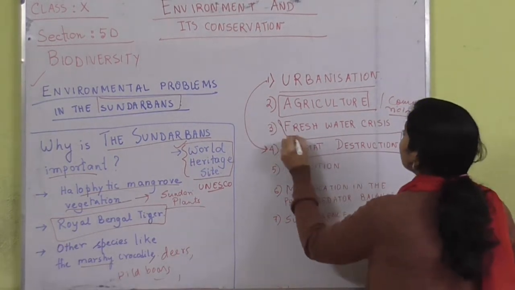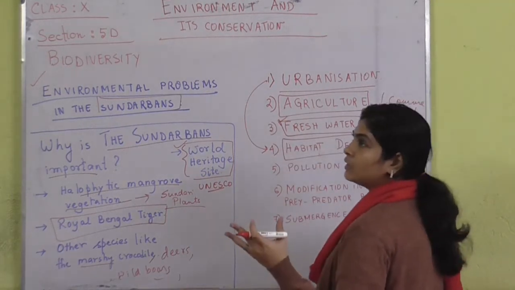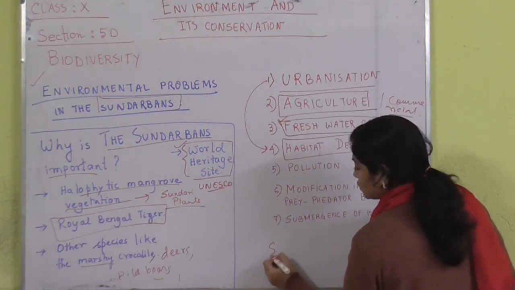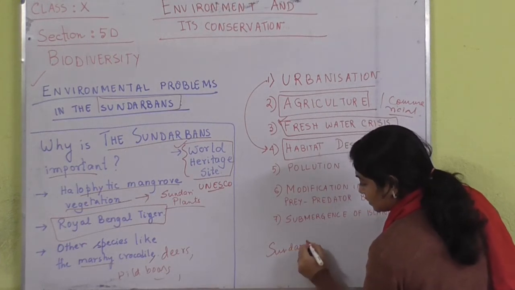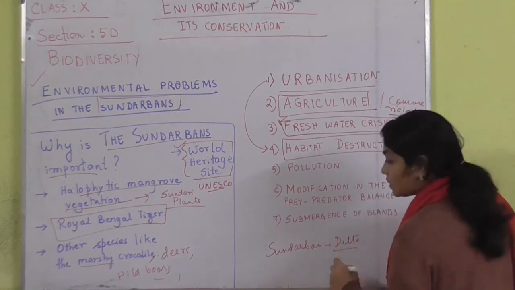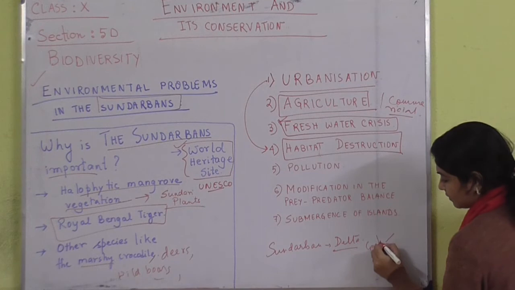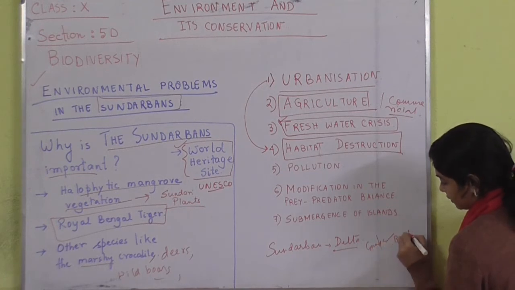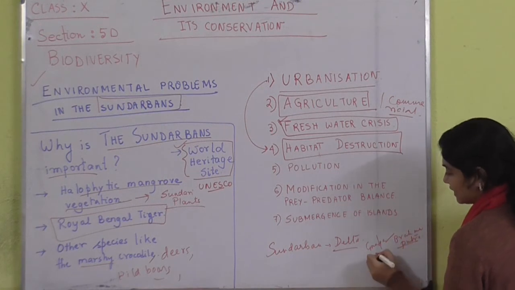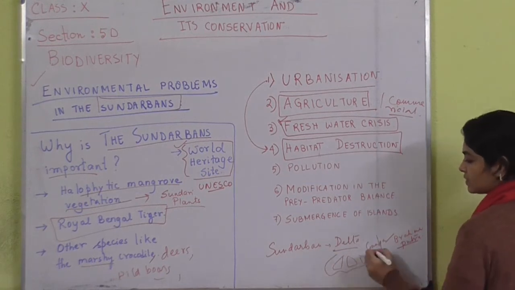What else? The freshwater crisis. Now, we know that Sundarban is a delta, which is produced by two rivers, one is Ganga and the other is Brahmaputra. The Ganga Brahmaputra delta is actually forming this area in the extreme southern portion of West Bengal, that is forming the Sundarban area.